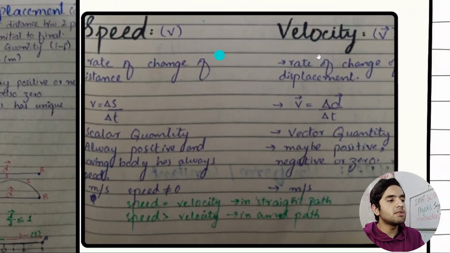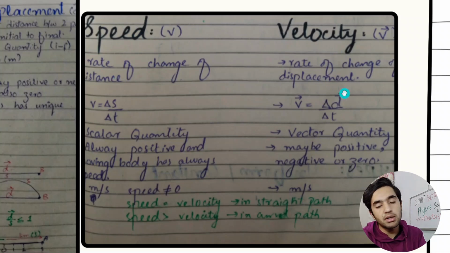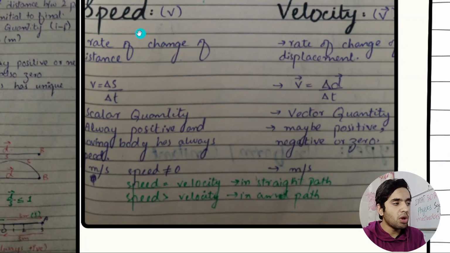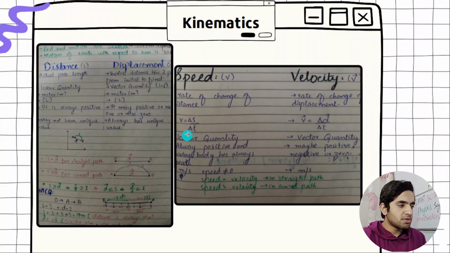And then we have speed versus velocity. Speed is the rate of change of distance, while velocity is the rate of change of displacement. That's why speed is a scalar quantity, because distance is a scalar quantity, while velocity is a vector, because displacement is a vector. So this is the formula: v is equal to s by t. You need to remember that, and because of this formula, I solved a 2023 IMAT question. This formula is very basic, and I know most of you remember it, but anyway, this is the same concept that we applied in distance versus displacement.